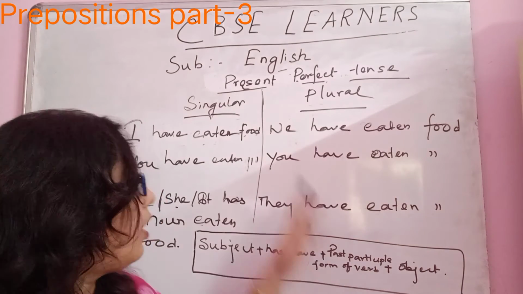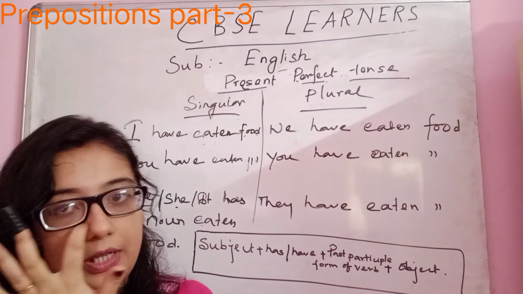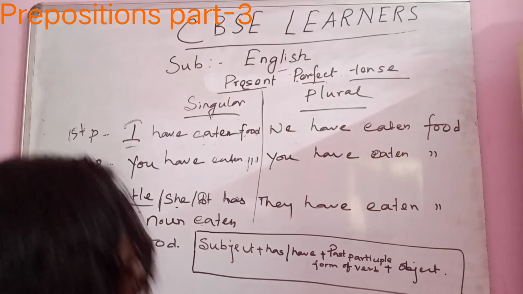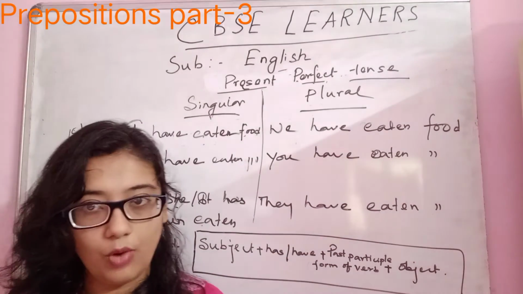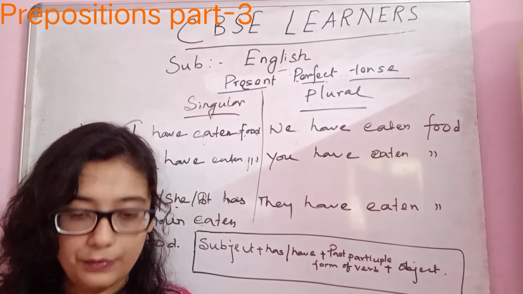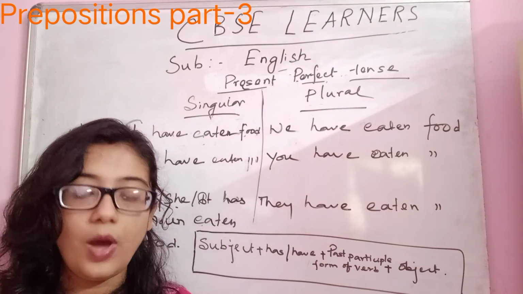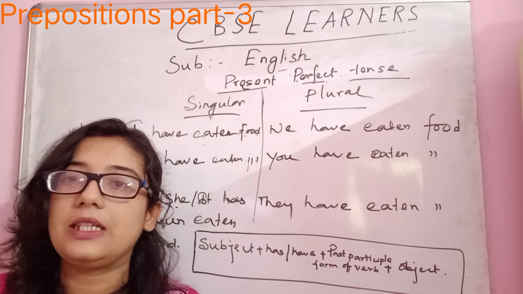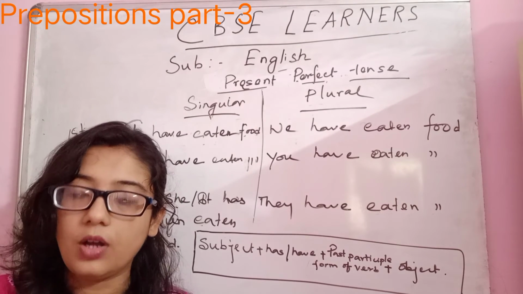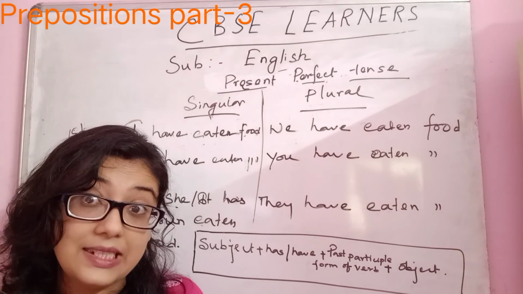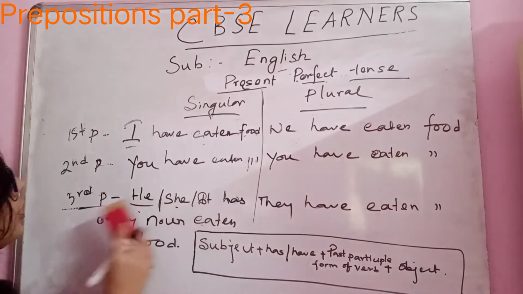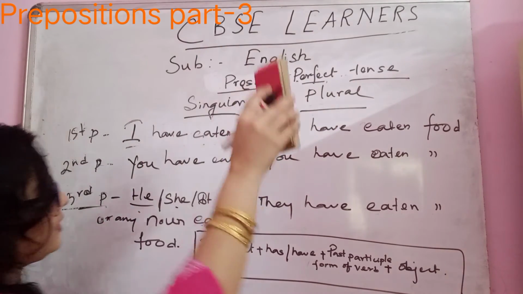In an easy manner, to remember, present perfect tense is a tense in which you have already completed the work in the present time. So present perfect tense is clear.